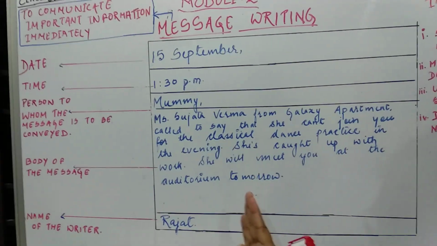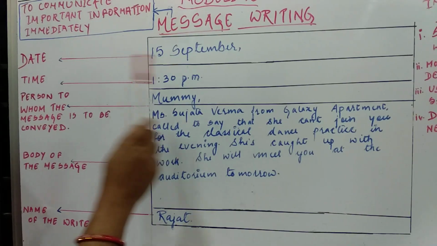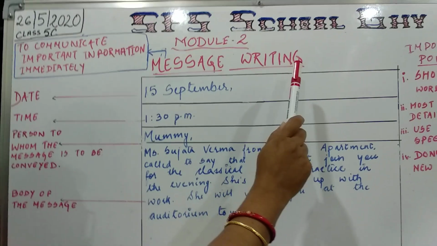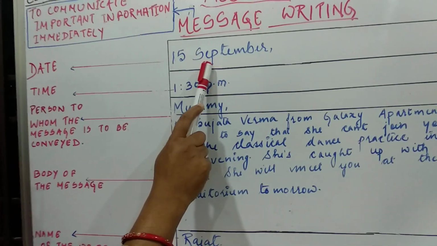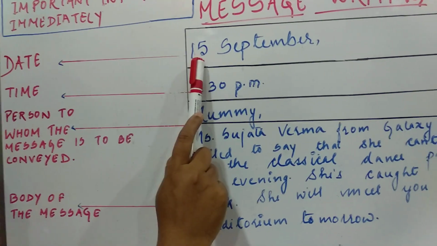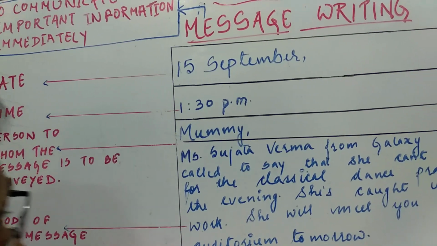How to write a message. Here you see that the most important thing is that we have to write the message so that the person can understand. Secondly, we have to begin with the date. Now you can see how I have written the date. Whenever we are writing the date and the month, we should never write the month in abbreviation form.